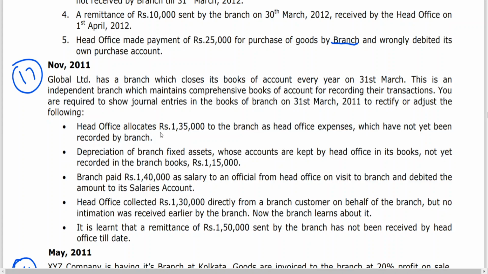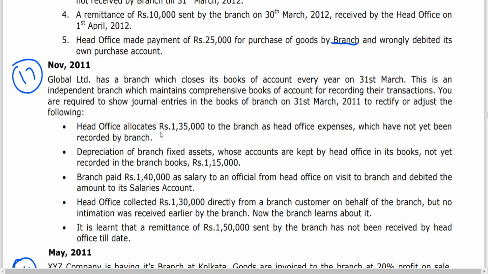First entry. Second entry: depreciation of branch fixed assets whose accounts are kept by head office in its books, not yet recorded in the branch books. We have been seeing this from the last 2-3 classes. In the books of branch, assets are being maintained by head office.